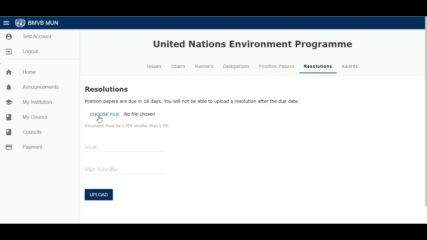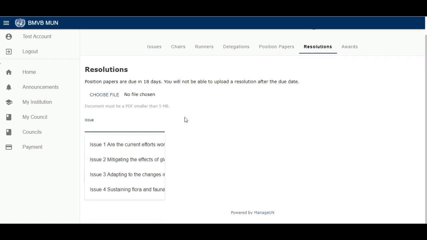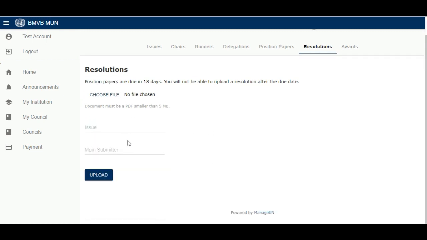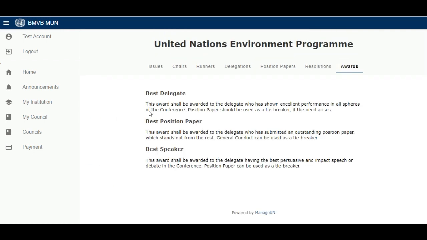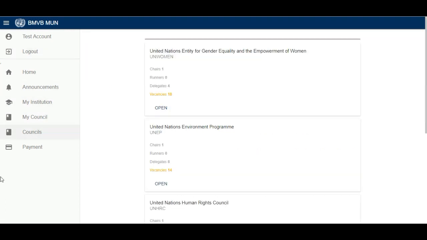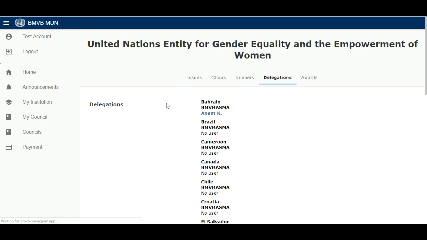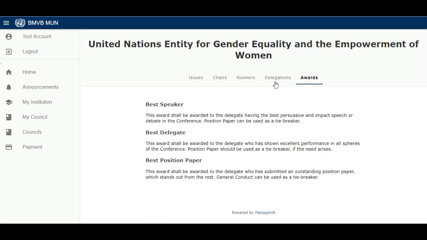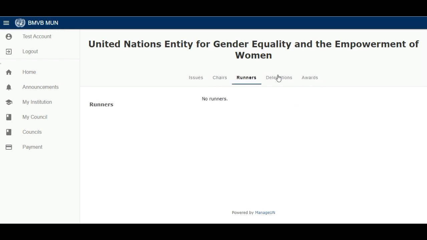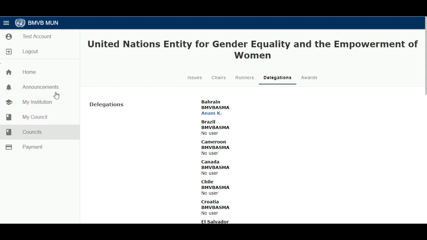Resolutions on the day of the conference, as I said, you have to write resolutions and all, so you can select your topic here. So awards, these are the awards, as you can see, best position paper award. When you upload the position paper, our judges will see it, do the marking and all. If you go to the council, you cannot see other councils' position papers and resolutions. Whatever hard work you do, we have made a system that other delegates cannot see that. Only our judges and we can see it.